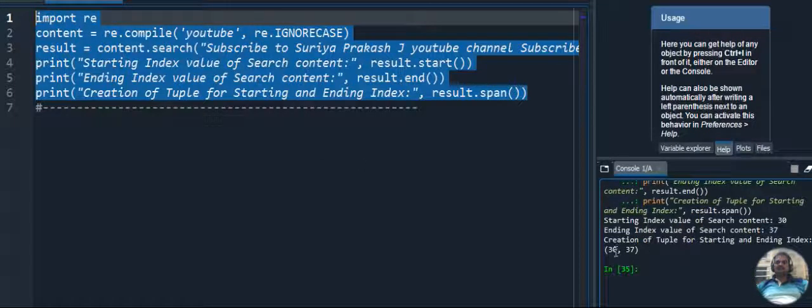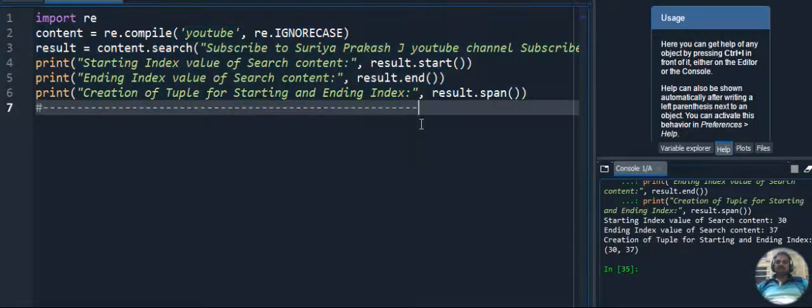So here the starting of the content is the 30th position, and the ending index is 37. So 30 is the start and the end is 37. Okay, so let's count whether it is correct or not. So 30, they are telling.